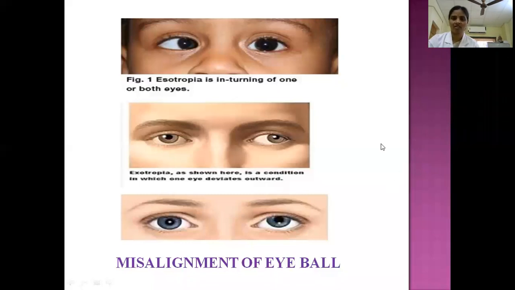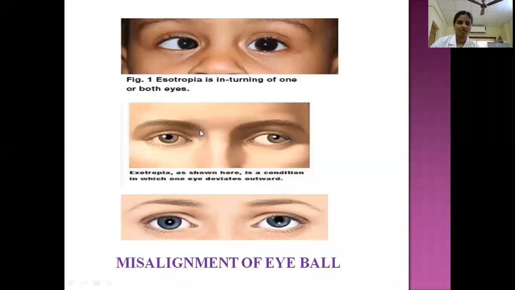Good morning, everyone. See, today, just all of you identify this picture. See, in the first picture, the upper picture, if you identify, means observe the eyes. What happened? See, on the left side, the eyeball is normal, but whereas on the right side, it is deviated